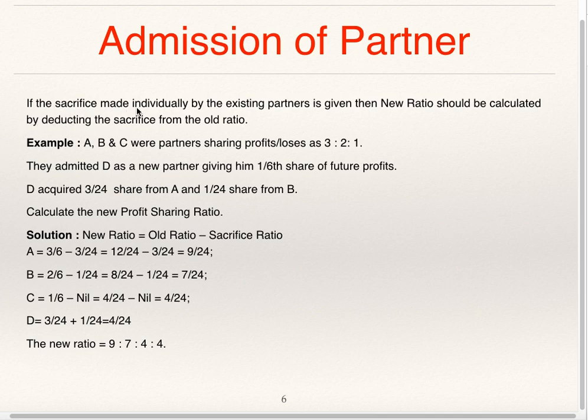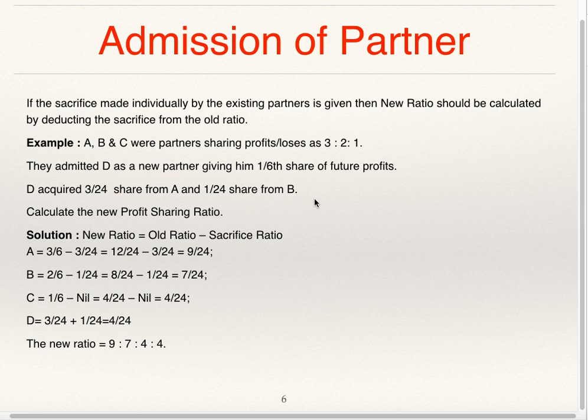If the sacrifice made individually by the existing partners is given, then the new ratio should be calculated by deducting the sacrifice from the old ratio. Example: A, B, and C were partners sharing profits and losses as 3:2:1. They admitted D as a new partner, giving him 1/6 share of future profits. D acquired 3 by 24th share from A and 1 by 24th share from B. Calculate the new profit sharing ratio.